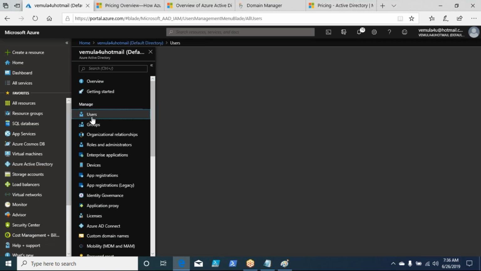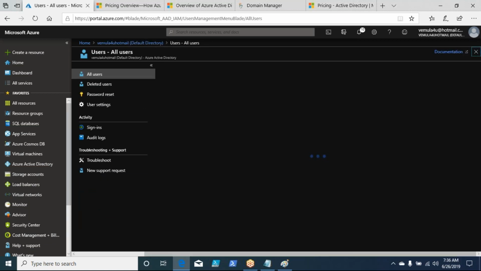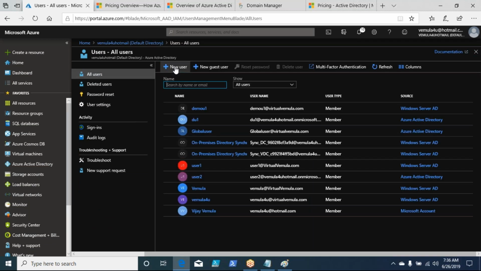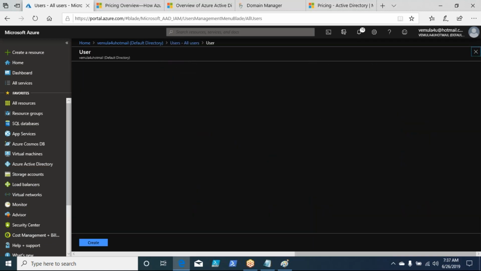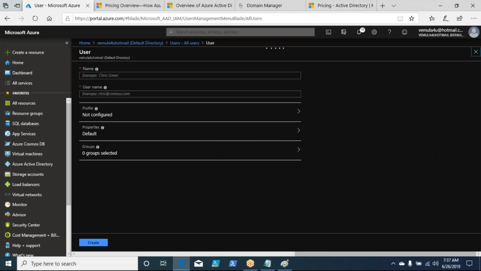Users, add user, right? User 3, and then you have to put user 3 at your domain name, right?